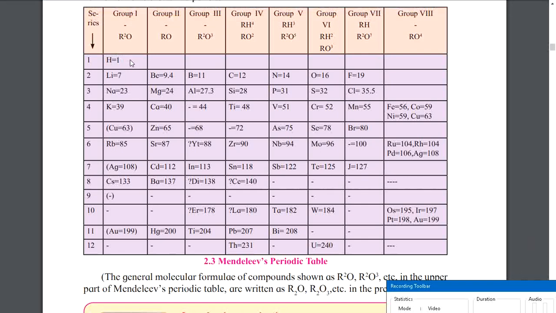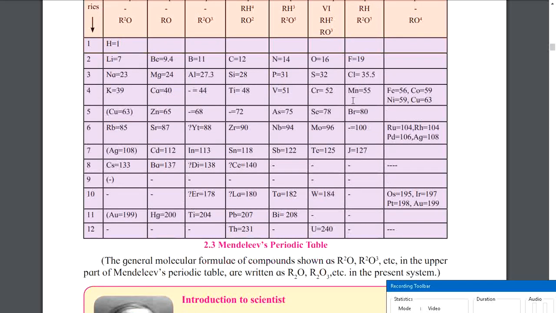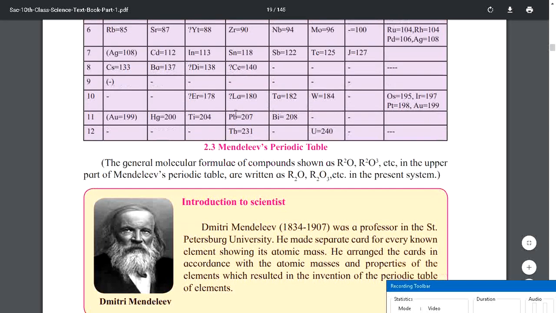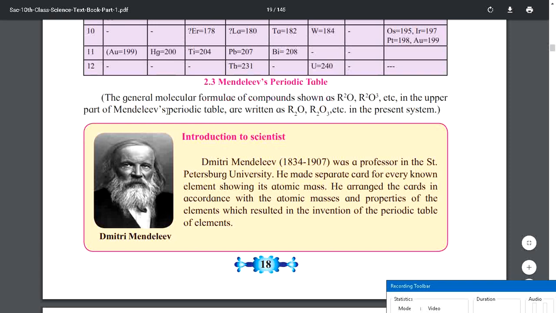Now he has written here about the atomic mass. The atomic mass of hydrogen is 1, and it is the lightest; we just studied that, right? The element with the least atomic mass is hydrogen. And then he arranged lithium, beryllium, boron, carbon. These are all atomic masses. Nitrogen has 14, and then oxygen has 16. Now you can see he also tried to insert 4 elements at one single place. So we can understand that this also won't last long, because he made a mistake here too. The general molecular formula of the compound, you do not worry about this.